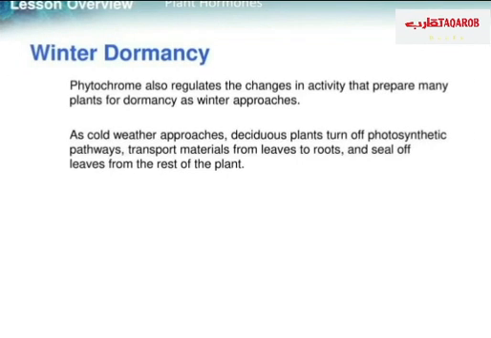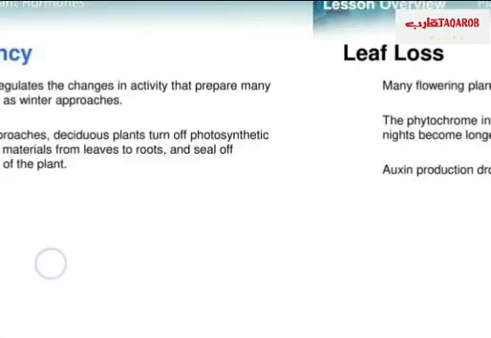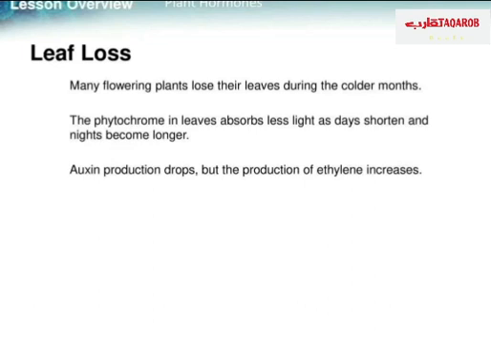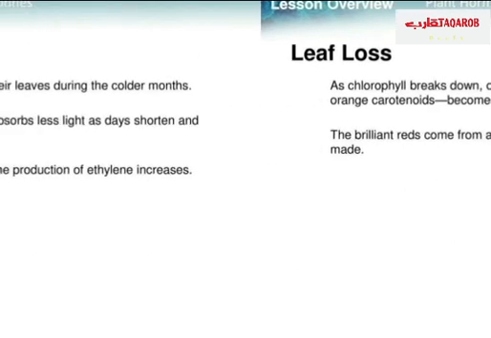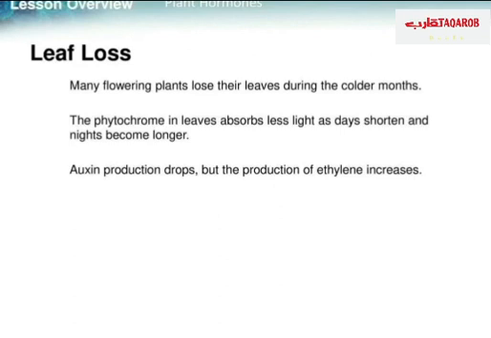We have also something called winter dormancy. Phytochrome also regulates the changes in activities that prepare many plants for dormancy as winter approaches. As cold weather approaches, deciduous plants turn off photosynthetic pathways, transport material from leaf to root, and seal off leaves from the rest of the plant, and that will cause the leaf loss. Many flowering plants lose their leaves during the colder months.